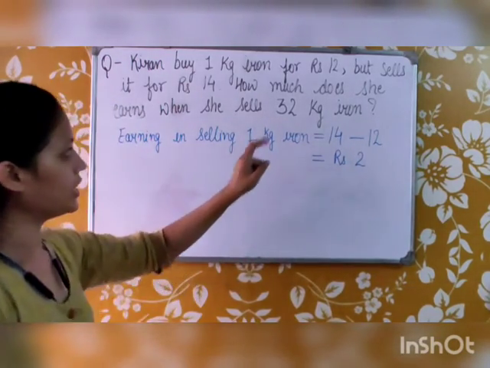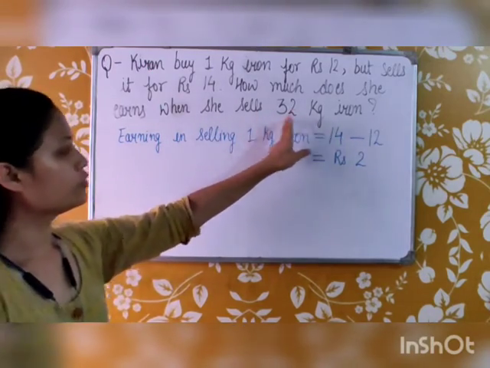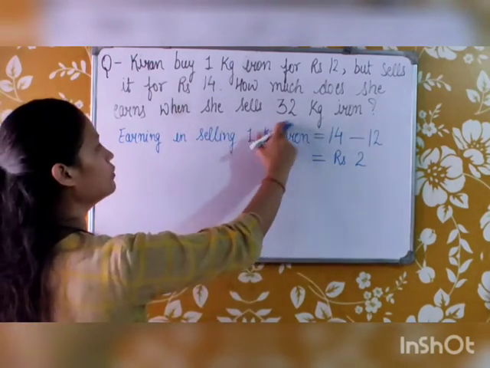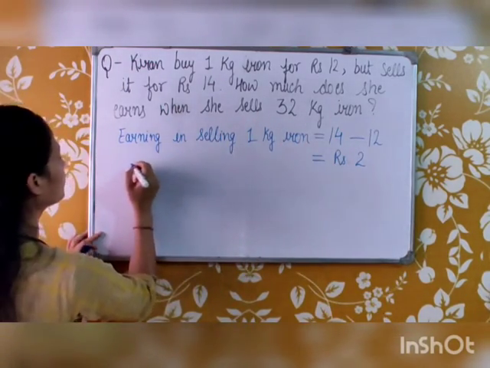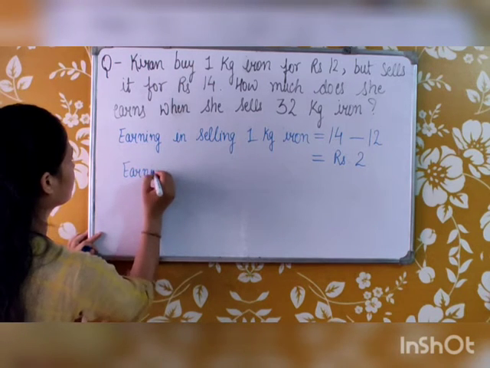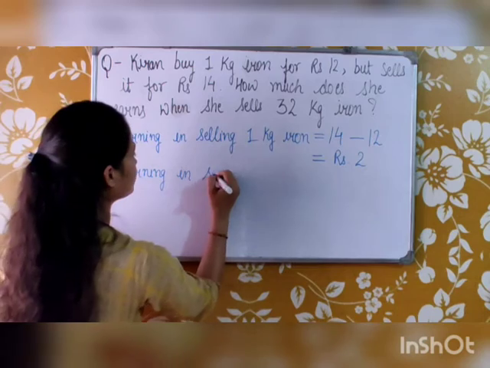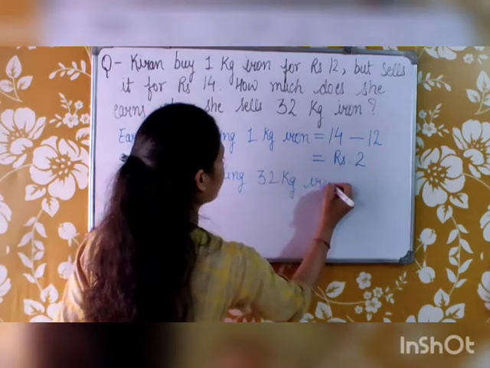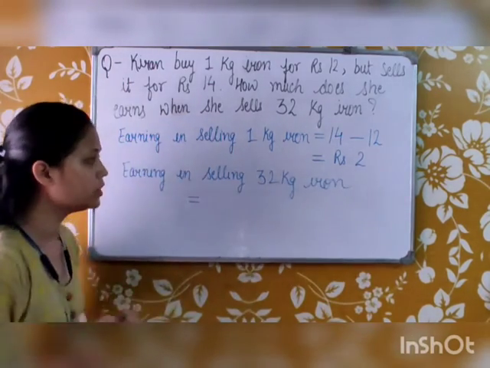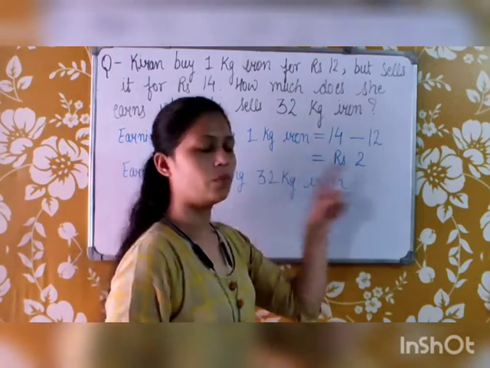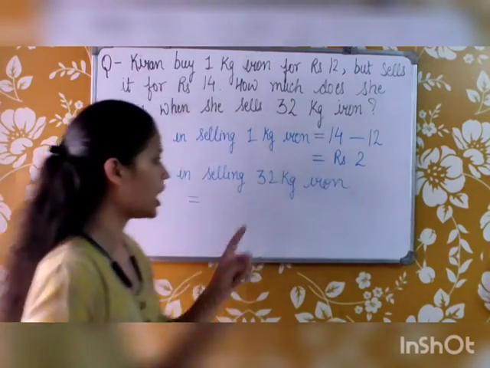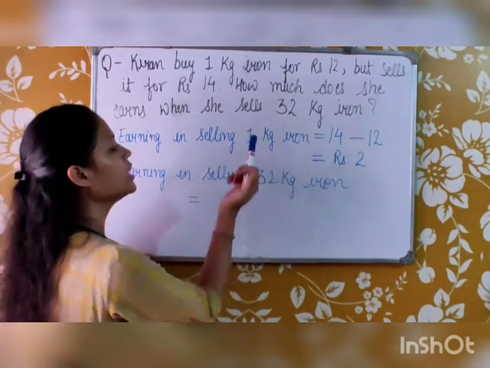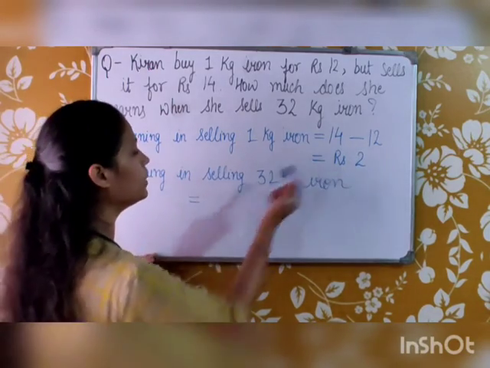So we have to now find out her earning for 32 kg of iron. Now that we have found for 1 kg of iron, we will find her earning in selling 32 kg iron. We have found for 1 kg iron, that is rupees 2. So now we will multiply 2 by 32, because we know for one small amount and we have to find for the bigger amount. So we will do multiplication.